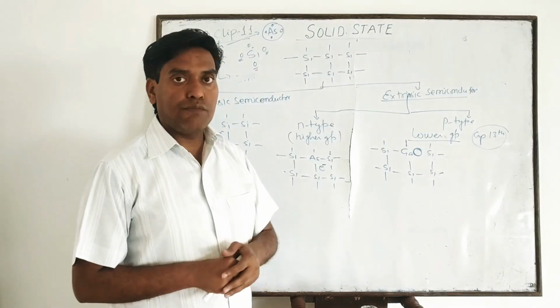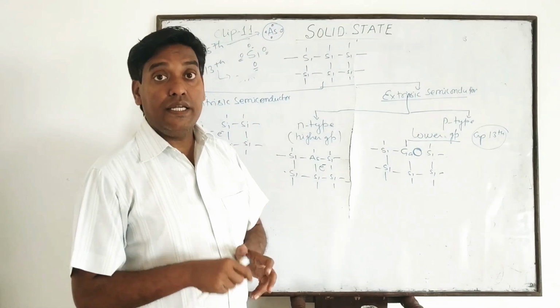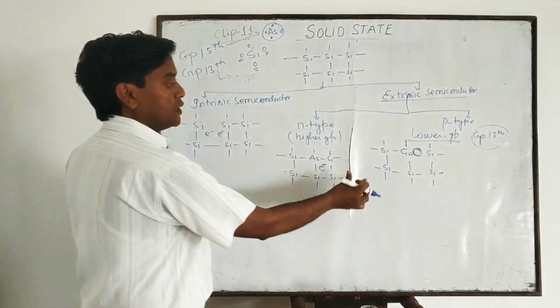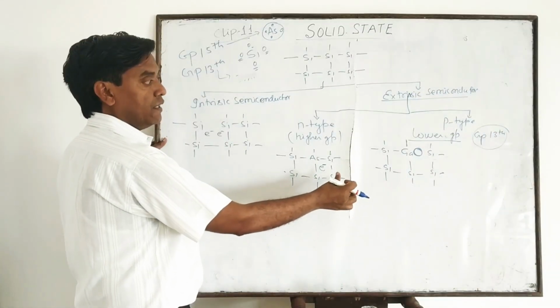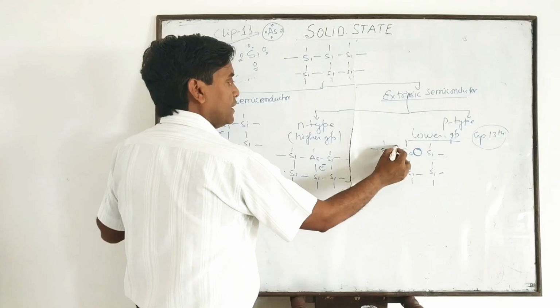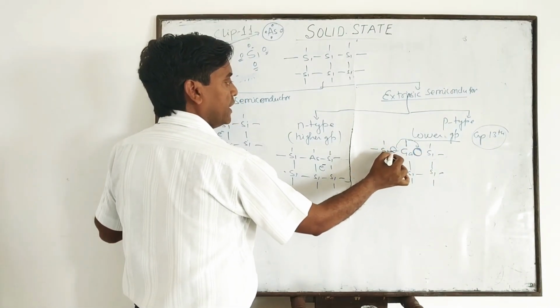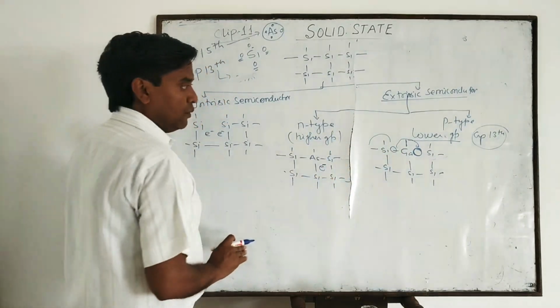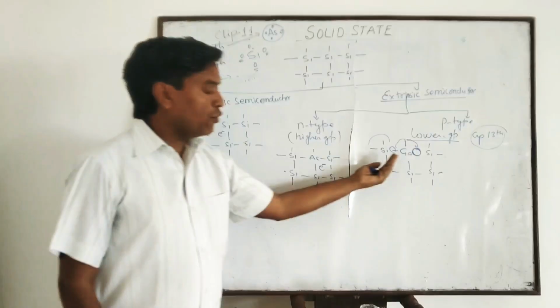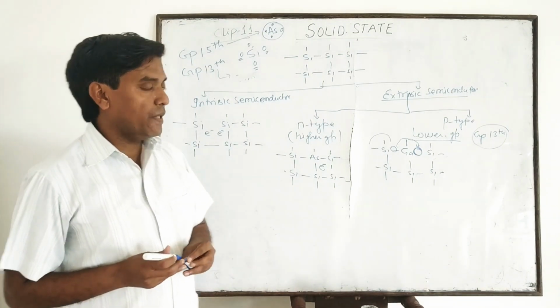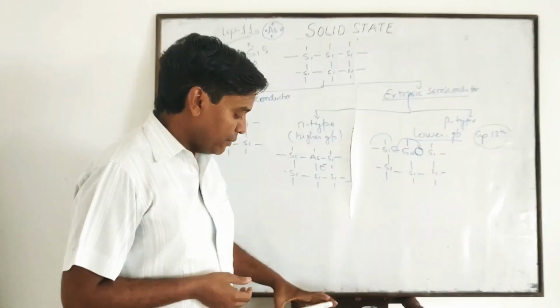Due to the presence of these holes, it conducts electricity. How? When this piece of semiconductor is joined with a source of electricity, an electron jumps into this hole, creating a hole nearby. In this way, the holes flow in the direction of the electric current. So this type of semiconductor is known as a P-type semiconductor.